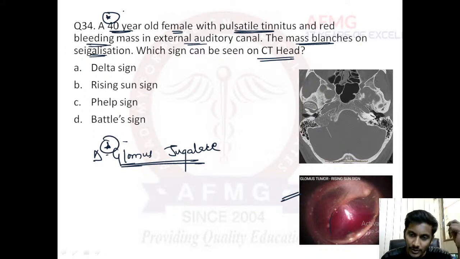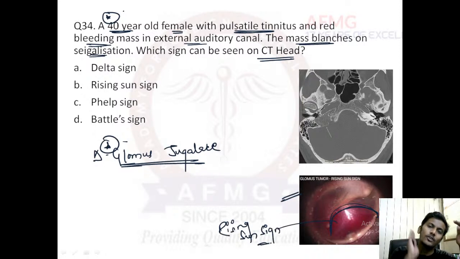And if it protrudes into your external auditory meatus, this would be seen as a rising sun sign. Which sign will it show? It would be known as your rising sun sign. So if the glomus tumor invades the floor of the external auditory meatus and goes into the external auditory canal, it is seen as a rising sun. Therefore, it is known as a rising sun sign. Okay, important.